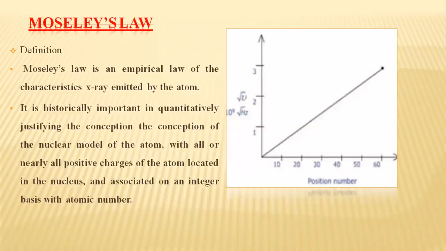On the x-axis is Z, that is the atomic number, and on the y-axis is the square root of the frequency. So it is usually a straight line. As the atomic number increases on the x-axis, the square root of the frequency also increases. So the square root of the frequency of a spectral line in an X-ray spectrum is proportional to the atomic number of the element emitting it. That is given by Moseley.